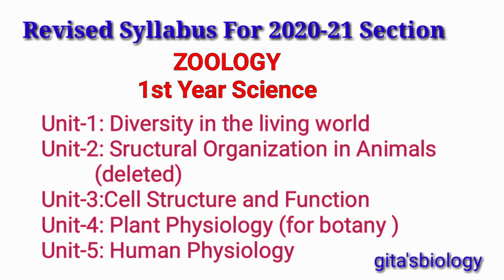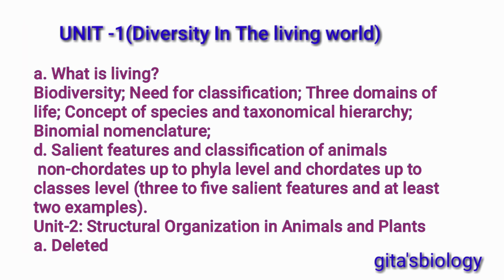Unit 1 contains diversity in the living world, and unit 2 contains structural organization in plants, which is totally deleted in the syllabus. Then unit 3 is cell structure and function, then unit 4 is plant physiology for botany and human physiology for zoology. So let's start the detailed syllabus so you can know which chapter is added and which chapter is deleted in the whole syllabus.